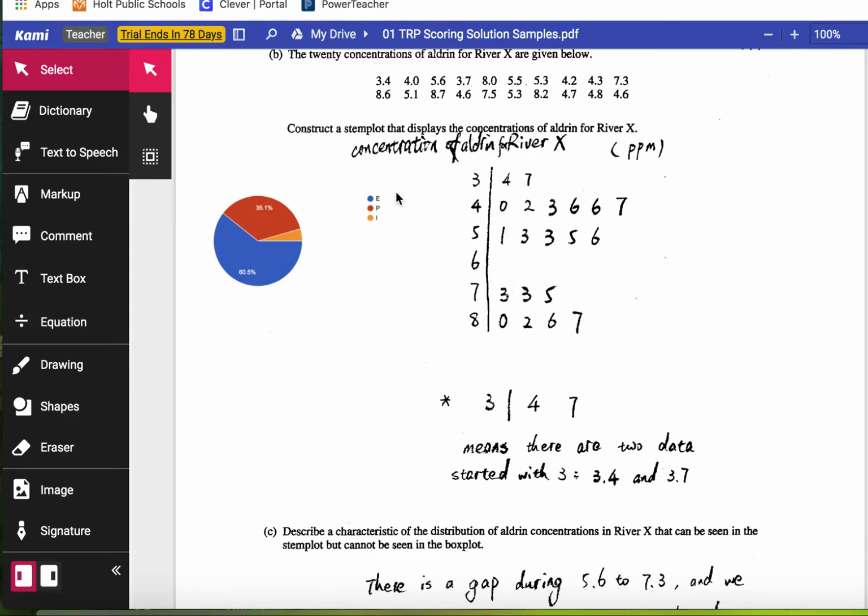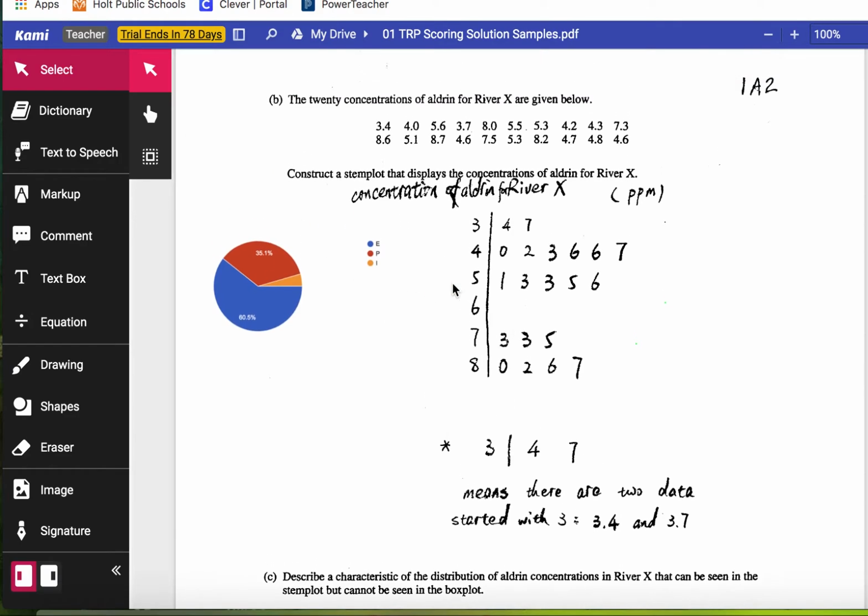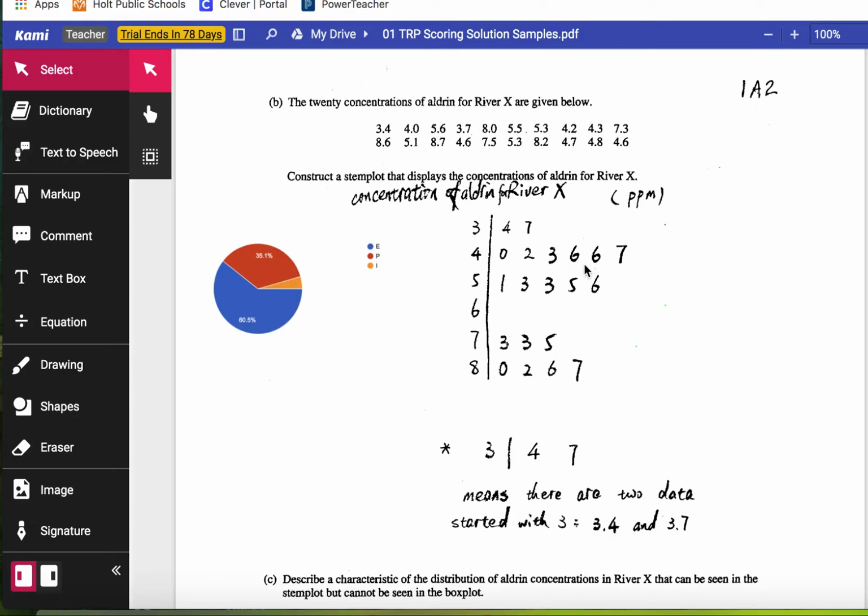One of the reasons that a lot of time people pick partial, I don't know if that happened here, but there are actually two mistakes in this particular stem and leaf plot. And most of the time people don't even notice it. Here's an example, 4.8 right here. 4.8 wasn't even in this display. There should be an 8 over here. So there are some mistakes. I think there's another one in this particular stem and leaf. So if a kid picks partial, totally understandable.